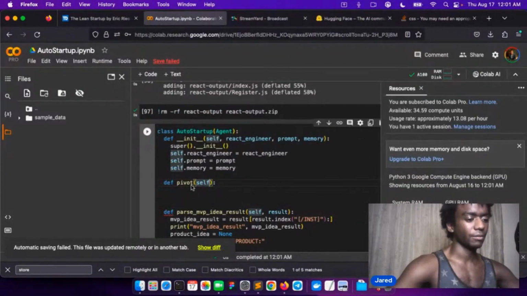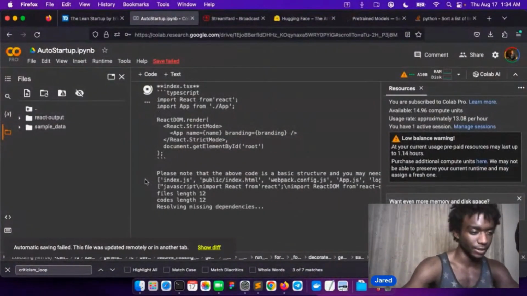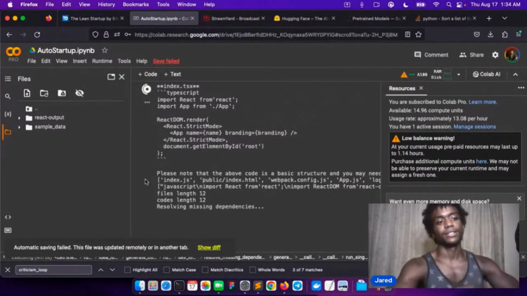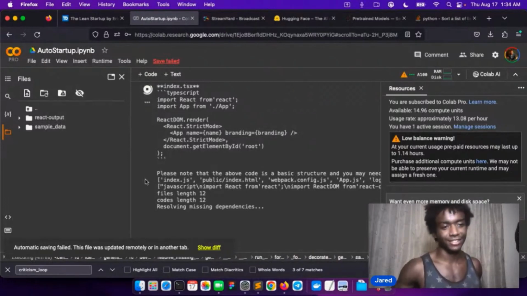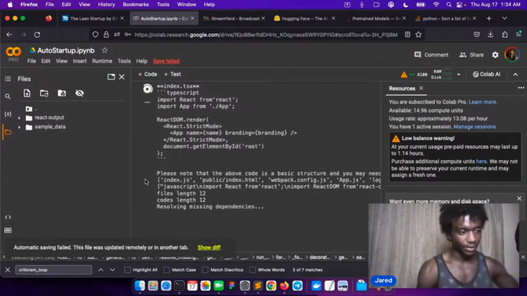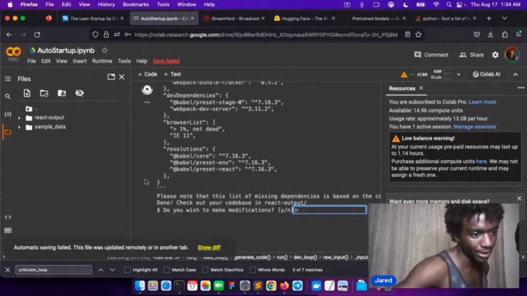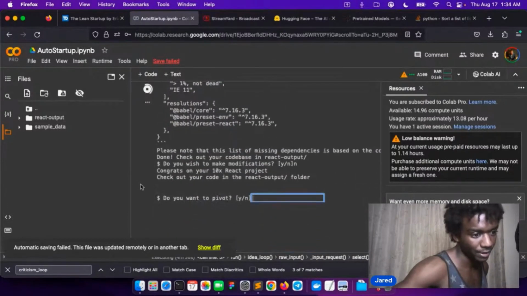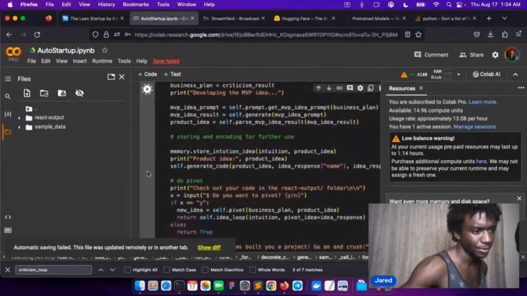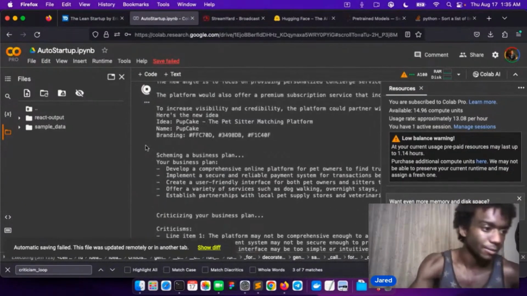All right, so let's say pivot self. Cool. We got the app. Resolve missing dependencies. We have files that were just saved to the directory. We're not making modifications. And it asks, okay, do you want to pivot? And I'm like, yeah, I want to pivot. And then it starts making a pivot. Okay, nice. It's going. Cool. Awesome. That's all we needed to test.